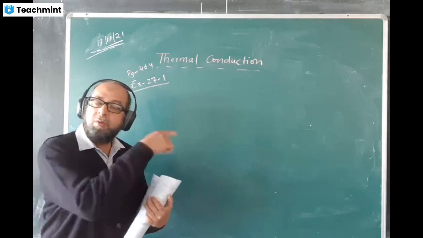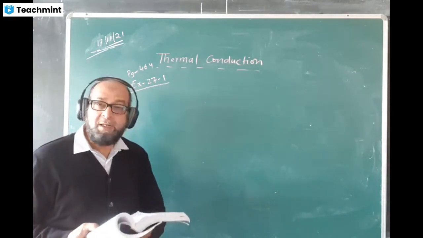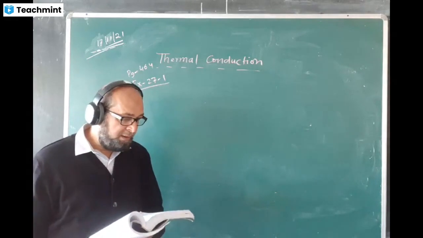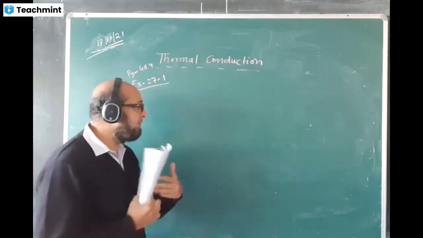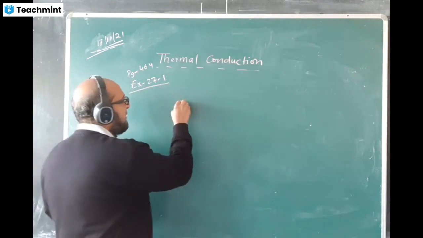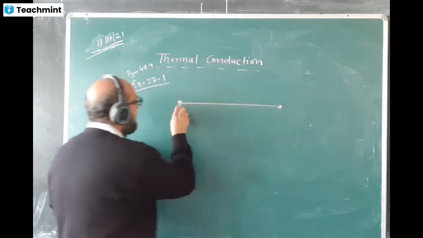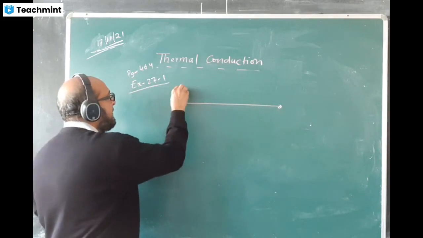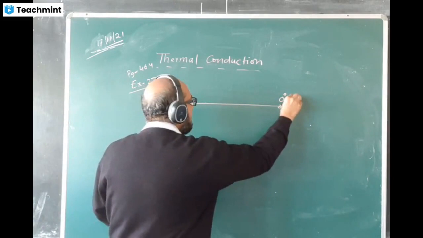Insulated medium. Here also the same thing. Question: a long rod, insulated. It's already mentioned insulated, so it has to be that only. One end is in a steam bath and the other end in an ice-water mixture. One side is steam, temperature 100 degrees Celsius, the other side is the ice-water mixture, 0 degrees Celsius.